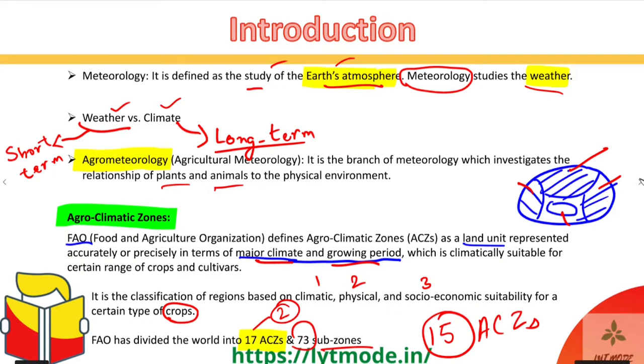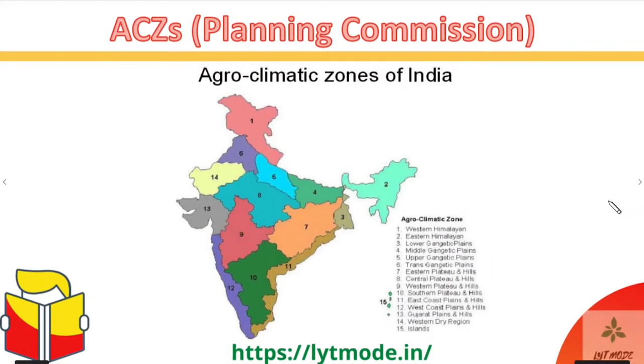Okay. So what concerns us is the 15 zones which are found in India, and this map shows the details of these 15 agroclimatic zones. Each of them is given in a separate color. You can easily try and understand what kind of region we are talking about, and you can go through this map again. It is not easy to ask in the exam, but you should know roughly which area lies where.